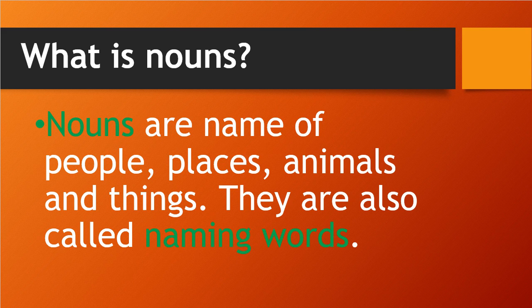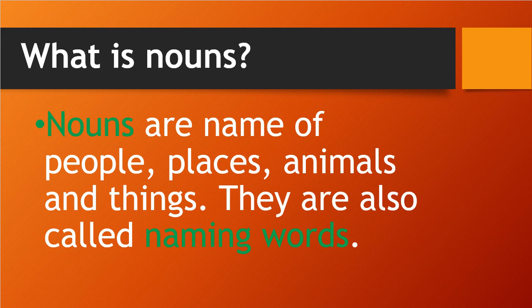In our class, if we want to identify anyone, we say, is it Raju, is it Sanjay? All of these are naming words, and those naming words are nouns.